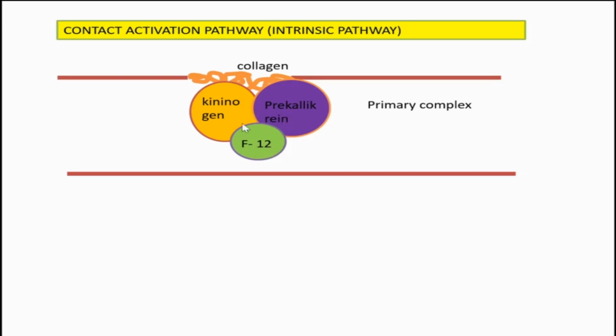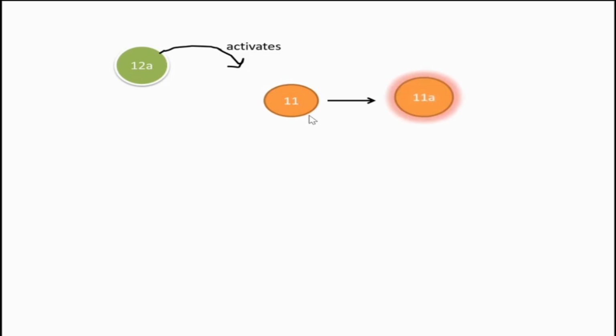So, as all these factors, proteins come and bind together and form a primary complex, prekallikrein gets converted to kallikrein and factor 12 gets converted to factor 12A. Both these are activated forms. And what do they do next? Factor 12A goes and activates 11, because before 12 that is 11. In that way we can memorize that. 11 becomes activated to form factor 11A.